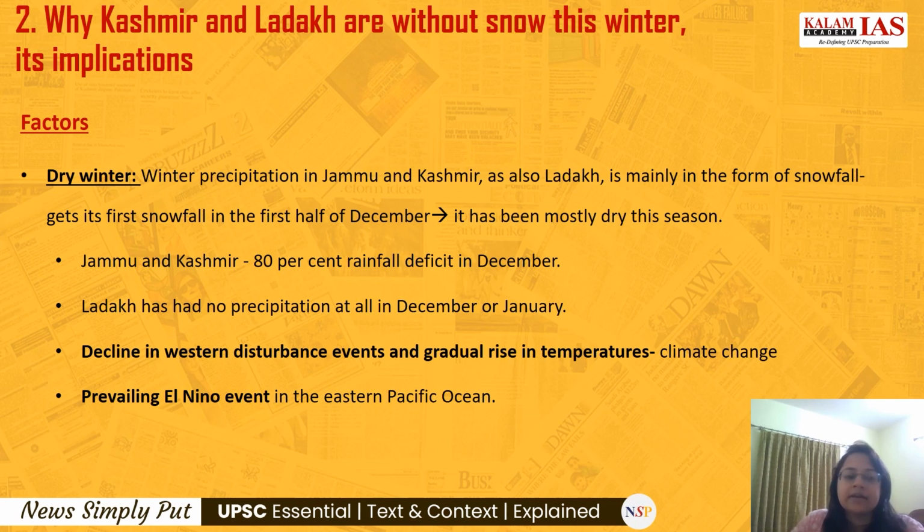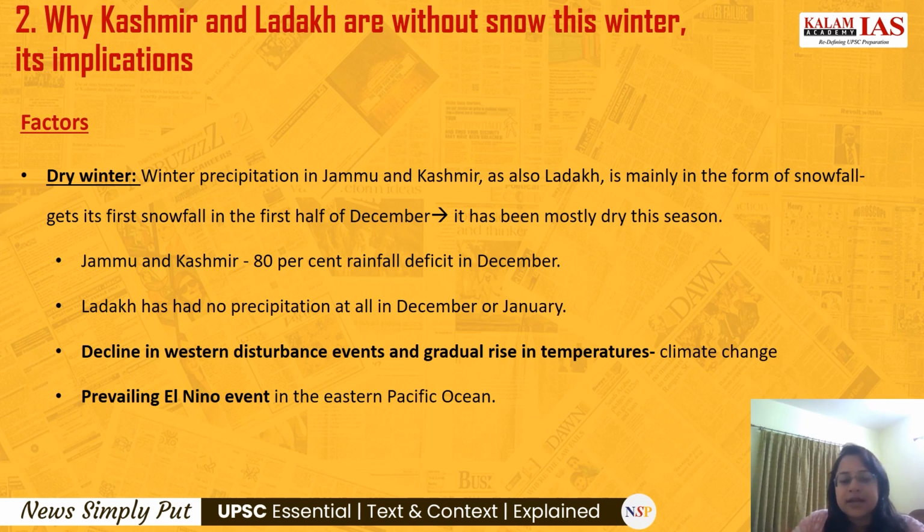First one is that Jammu Kashmir and Ladakh had a dry winter this time. Jammu Kashmir had an 80% rainfall deficit in the month of December. Ladakh had almost no precipitation at all in January or December. And these are the two months where the winter precipitation happens in those areas, Jammu Kashmir and Ladakh. And winter precipitation happens in the form of snowfall. So snowfall is nothing but the winter rainfall. But this time they had no rainfall at all in the months of December and January.